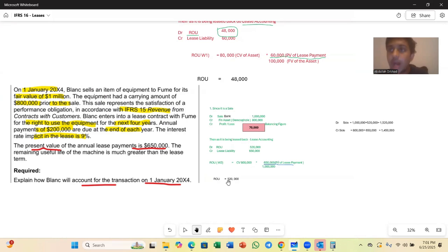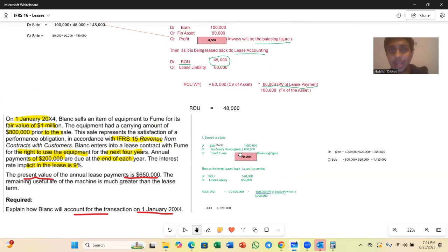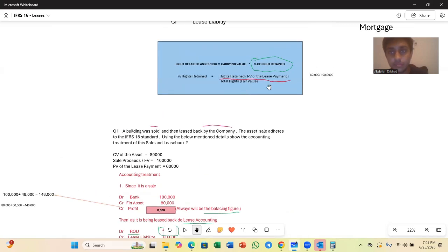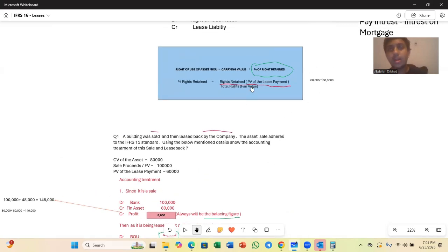Now, again, let me repeat what ROU, or percentage of rights retained, is. It's quite simple. In the previous question, we sold off the asset and I got 100,000 worth of cash, but I am retaining only 60,000.